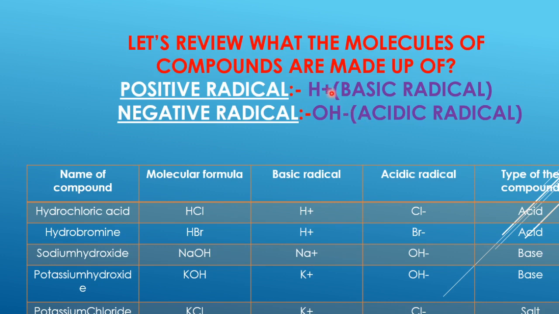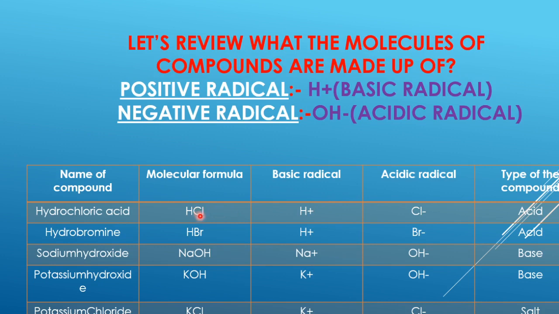The positive ions are nothing but the basic ions and the negative ions are nothing but the acidic ions. So if we talk about HCl, hydrochloric acid, when it gets dissolved in water, individually this H and Cl get separated from each other, and the molecules of water help them to form these positive and negative radicals.